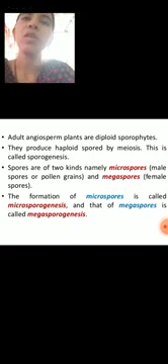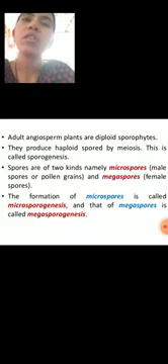Next is microsporogenesis. Microsporogenesis means microspores are developed from the sporogenous tissue. The primary sporogenous cells undergo several mitotic divisions to form microspore mother cells.